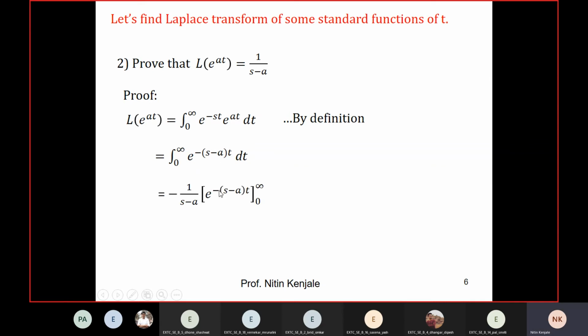This numerator part as it is, divided by the coefficient of t. What is the coefficient of t? Minus s minus a. There is no t term in it, so I took it out of this bracket, and wrote limits over here. You understood this integration part?